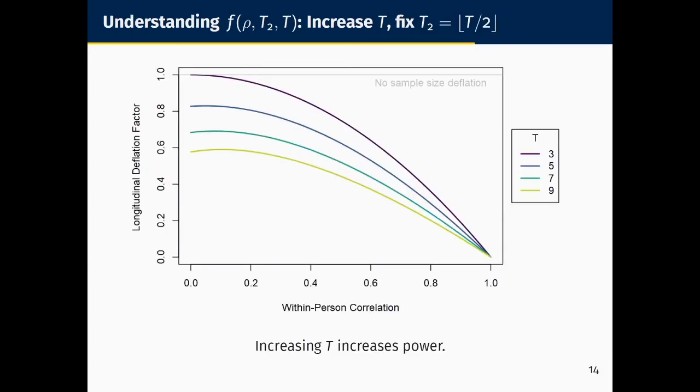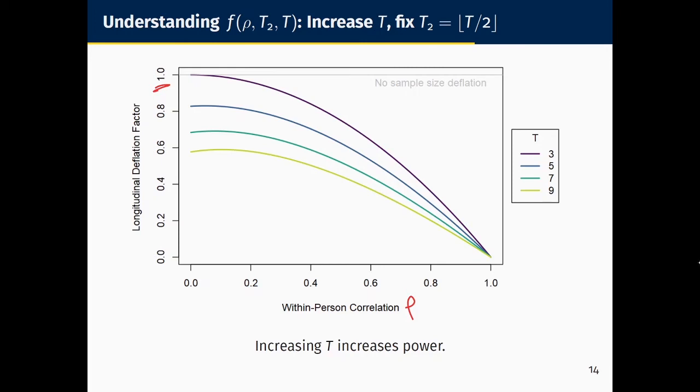So here's a plot of the deflation factor on the y-axis versus the within-person correlation rho on the x-axis. A value of 1 on the y-axis corresponds to no deflation in sample size. Remember that this is a multiplicative deflation factor.